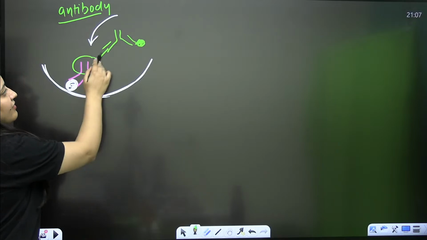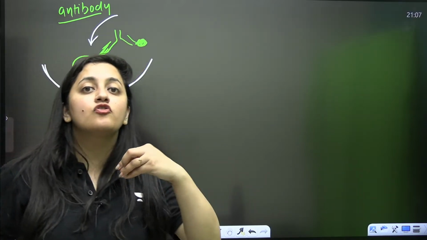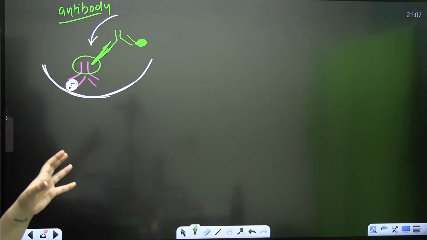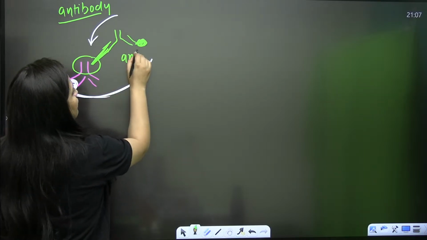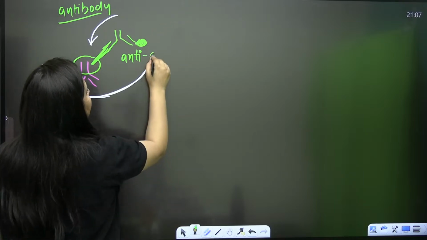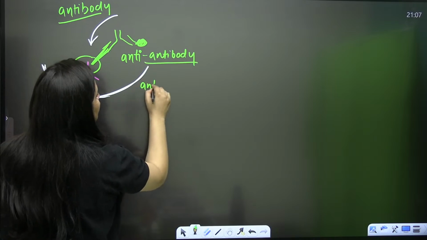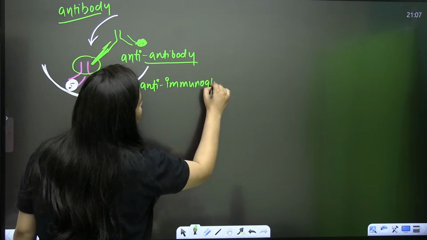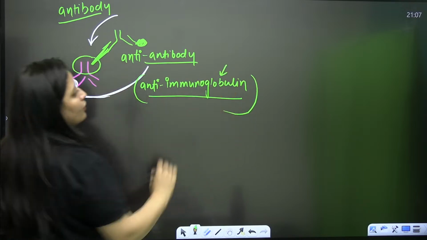So when this antibody joins here, the substrate is also present. This substrate is chromogenic, it is color producing, right? The second antibody that we have added, you know that antibody is also known as immunoglobulin, so you can also call it anti-immunoglobulin.